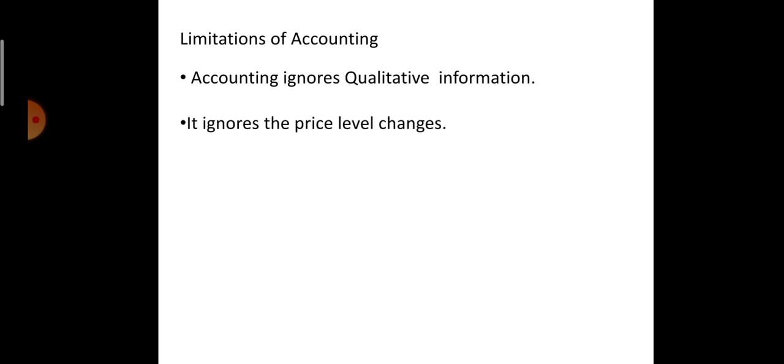Second, price level changes. Inflation is a very big factor, and prices may increase or decrease, and the effect of inflation on the business cannot be measured exactly. This is one of the drawbacks of accounting. It ignores inflation or the price level changes. It doesn't record that. It only mentions the amount.